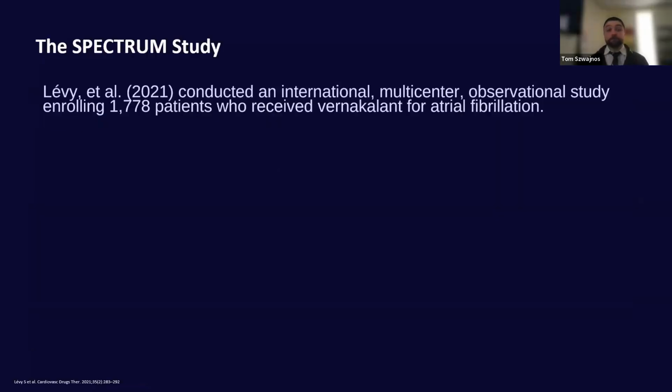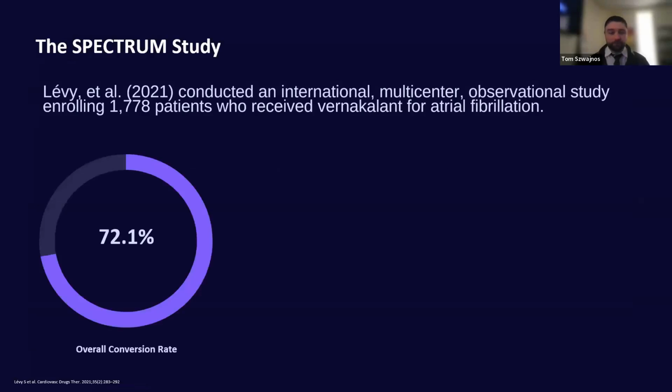So now going into some of the previous data, I wanted to talk about the Spectrum study. This was done by Levi and colleagues in 2021. This was an international multi-center observational study. It enrolled over 1,700 patients who received Vernakalant for atrial fibrillation. And what they found is that the overall conversion rate was about 72.1%.